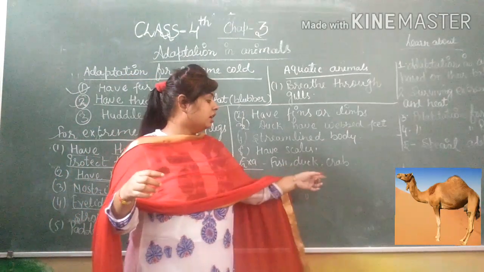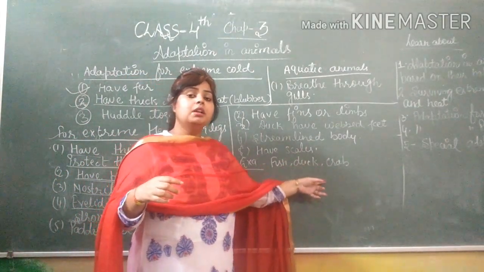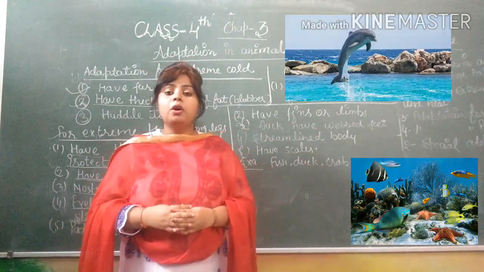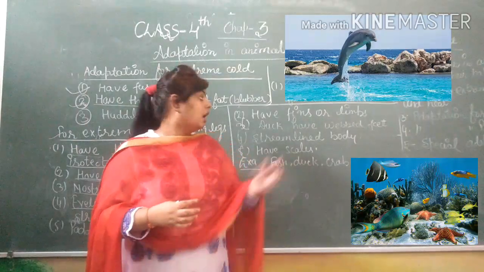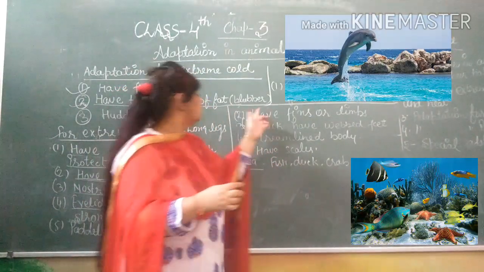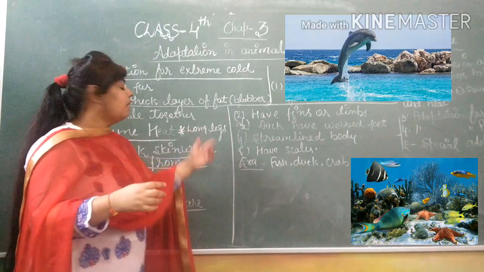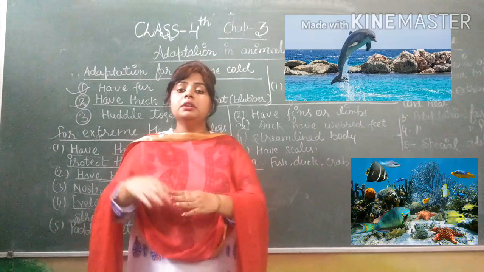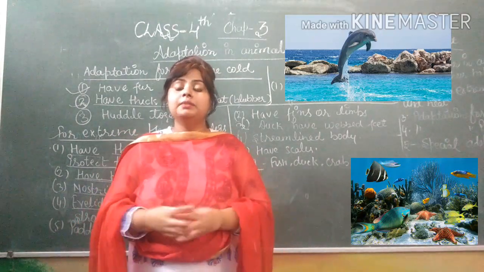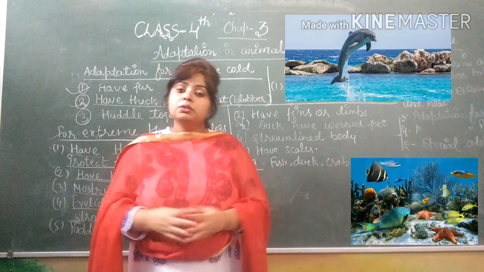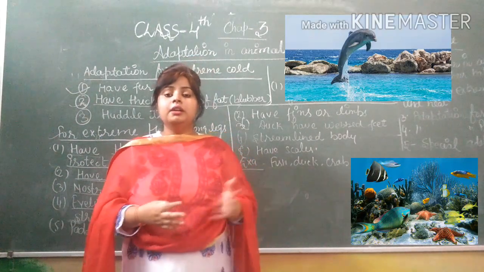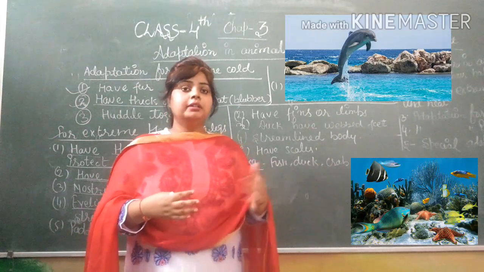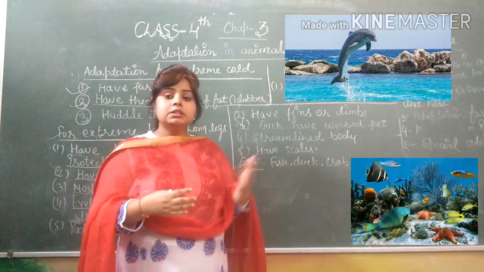Look at this picture of the camel. The camel has webbed feet so it can't slip on the sand, and its legs are very long so that the heat of the sand can't reach its skin, preventing loss of water. So there are different types of adaptations for the camel.